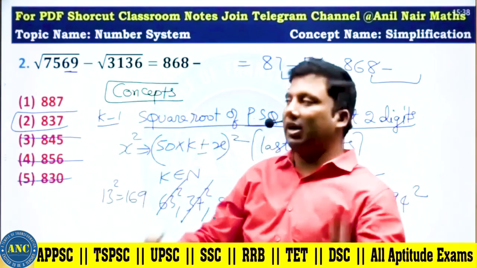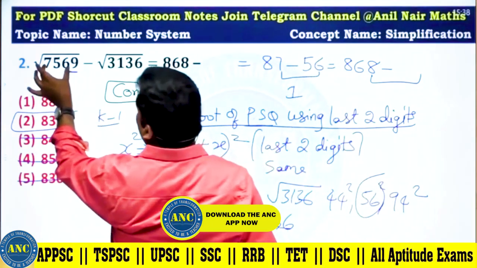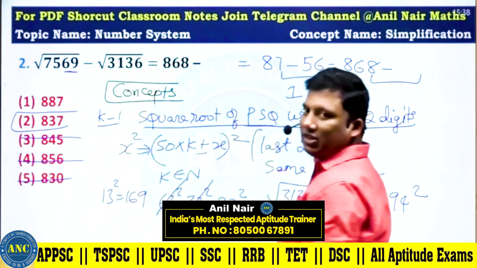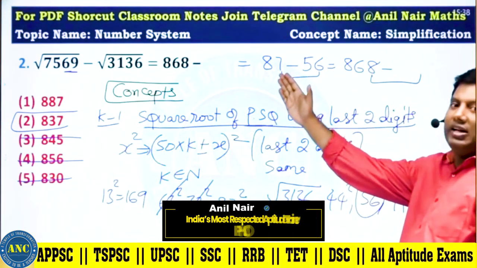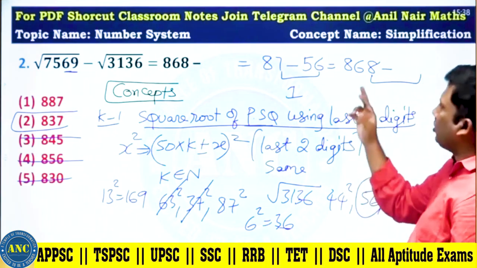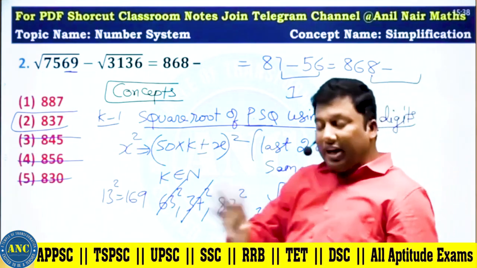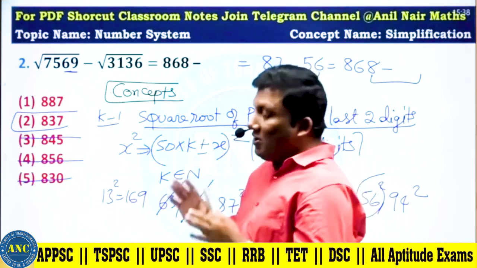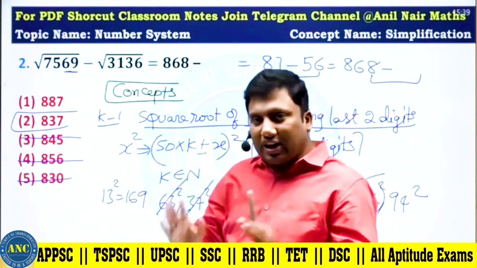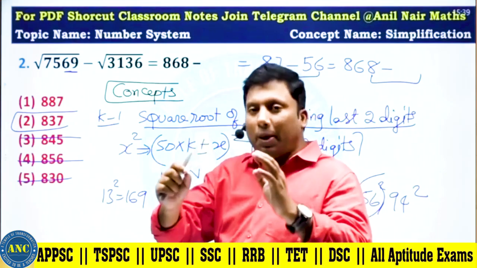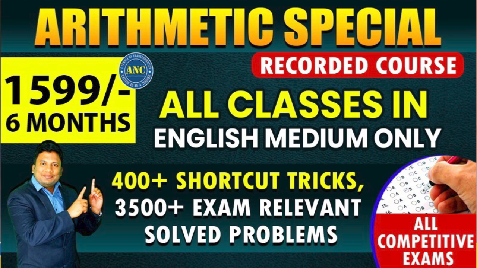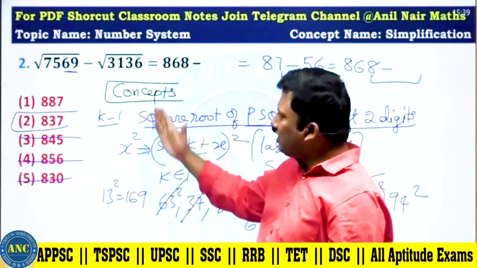This is how 99% of the students might have solved it. What they did is they found the square root of this number, and the square root of this number, and did 87 minus 56. Very good method, perfect way to solve this problem. But whenever this kind of question is given, first do a step, then get into this step. This step is absolutely right logic, sir. 87 square is 7569.